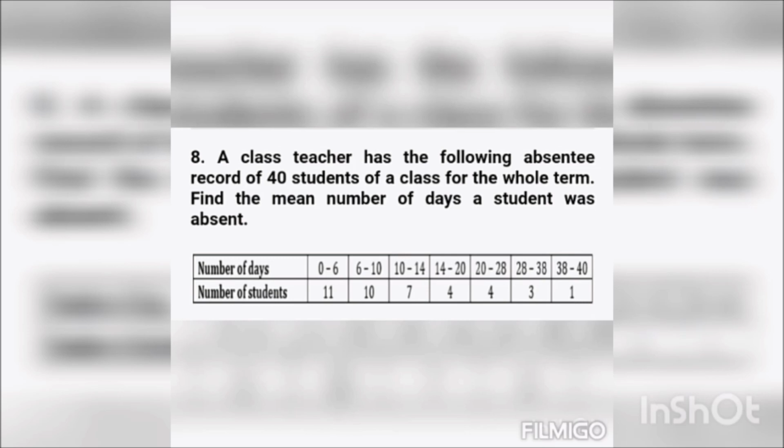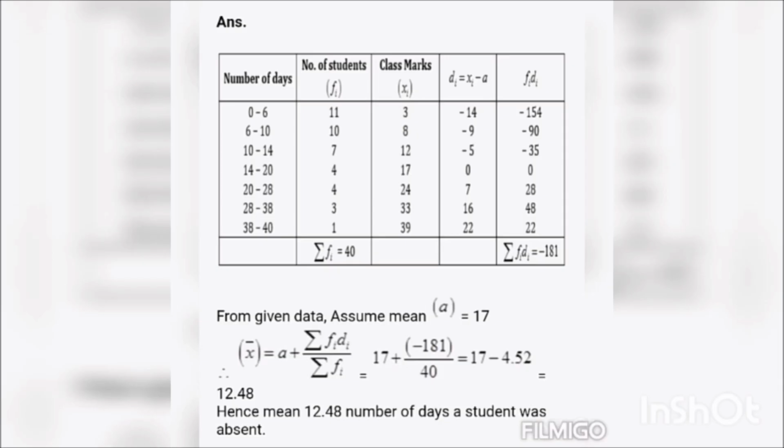A class teacher has the following absentee record of 40 students of a class for the whole term. Find the mean number of days a student was absent. Number of days, or the class interval, is 0 to 6, 6 to 10, 10 to 14 and so on. Number of students, or the frequency, is 11, 10, 7 and so on. We will use the assumed mean method to find the mean. So the frequency is 11, 10, 7, 4, 4, 3 and 1. The addition of all of them is sigma fi, which is equal to 40.